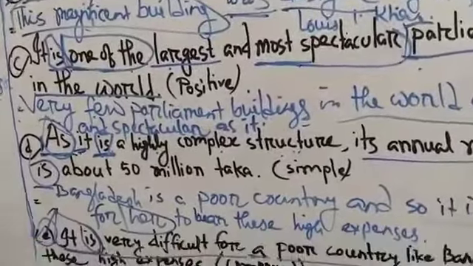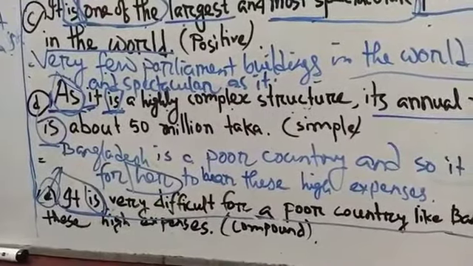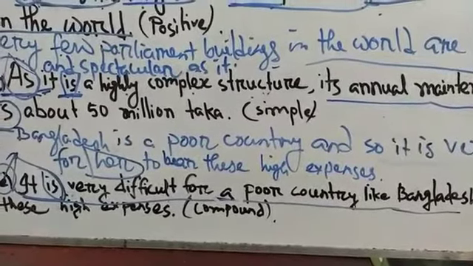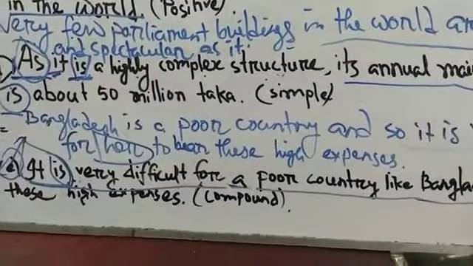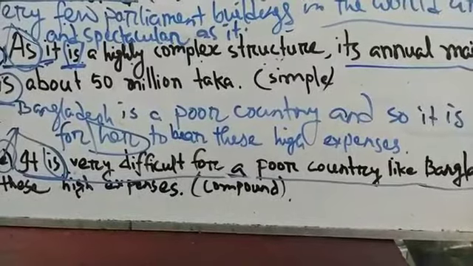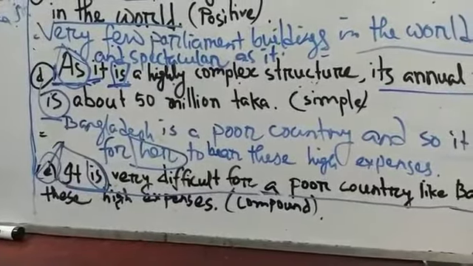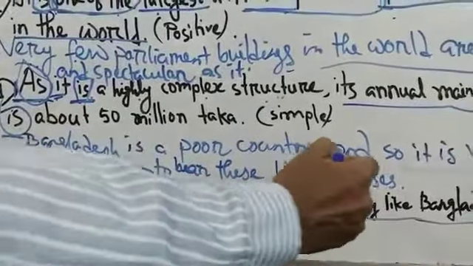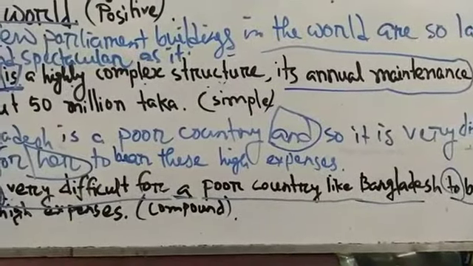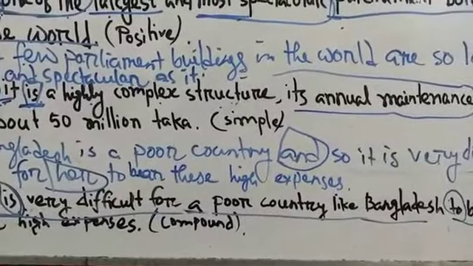And then despite, if you find in simple sentence, you have to use in compound sentence, but without, if you find in simple sentence, you have to use or. In all other cases, you have to use and. Bangladesh is a poor country, and so it is very difficult for her to bear these high expenses.